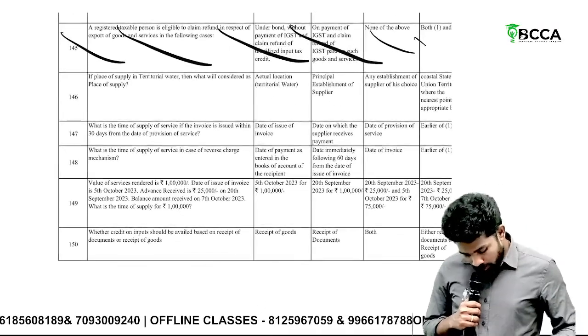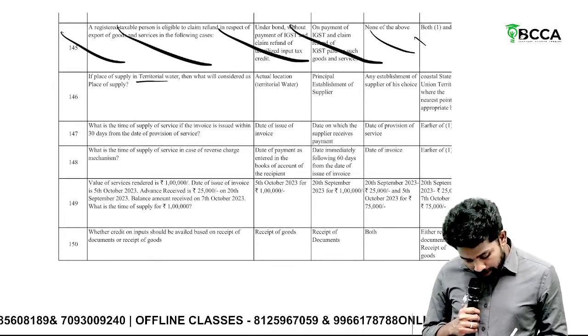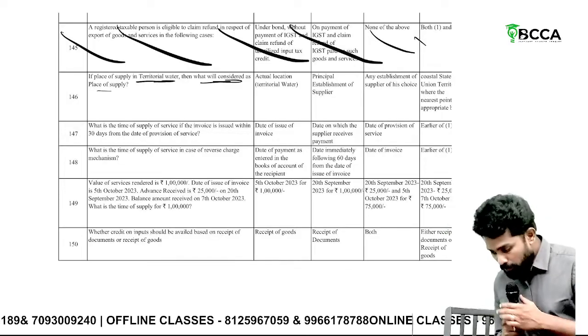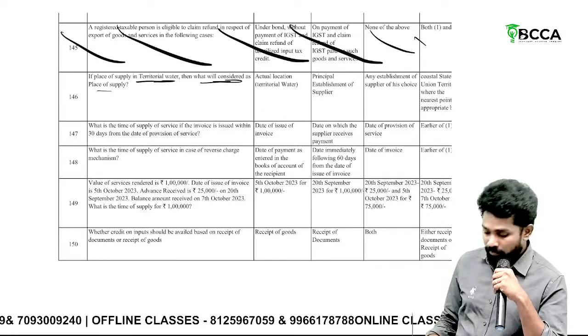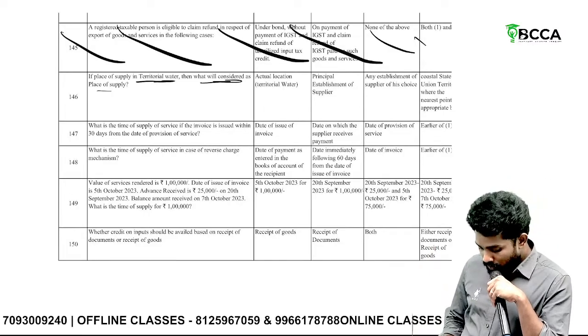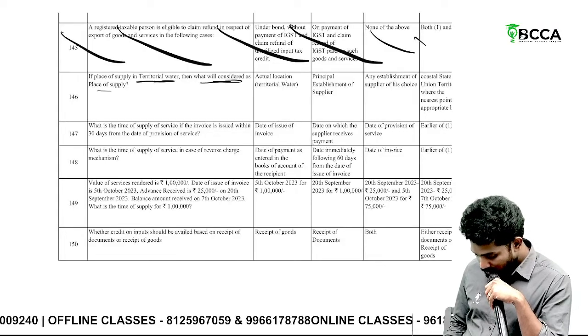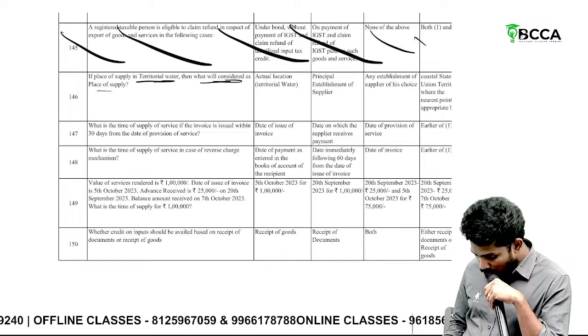Then, if place of supply is in territorial waters, then what will be considered as place of supply? Sir, place of supply means destination. How many of you went to Goa?